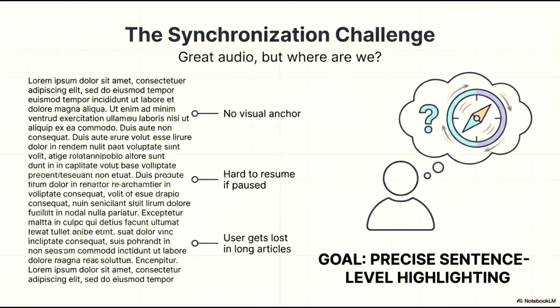The synchronization challenge highlights a common friction point when consuming audio content: the lack of visual orientation. Even when the audio quality is excellent, users often struggle because there is no visual anchor to guide them. This makes it difficult to resume listening if they are interrupted, and frequently leads to users getting lost, especially in longer articles. Our goal to address these issues is to implement precise, sentence-level highlighting. By providing a clear visual indicator that moves in lockstep with the audio, we can ensure that the user always knows exactly where they are, creating a more seamless and engaging experience.